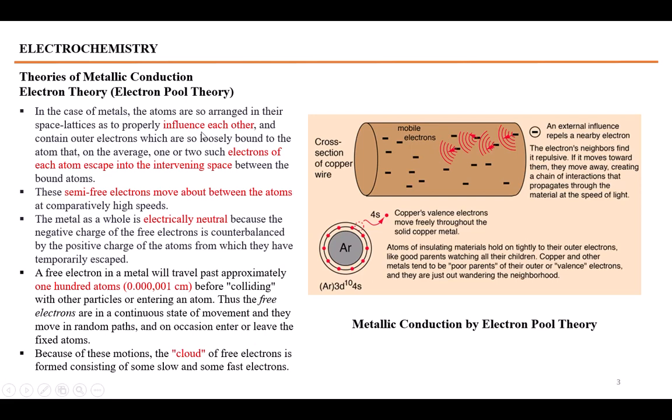Whenever these electrons are influenced by the neighboring atoms, they do not remain part of a single atom, but become part of the whole crystal. They move from one atom to another, and from there to the next one. So these electrons keep moving in the whole crystal of the metal, and they are called mobile